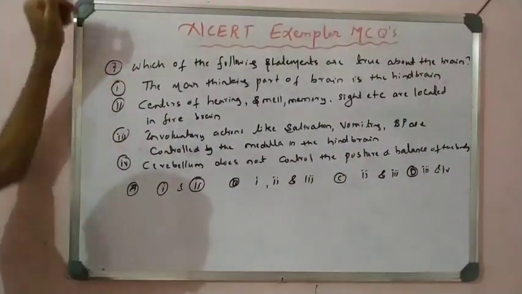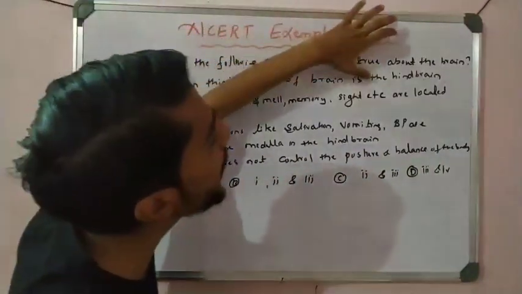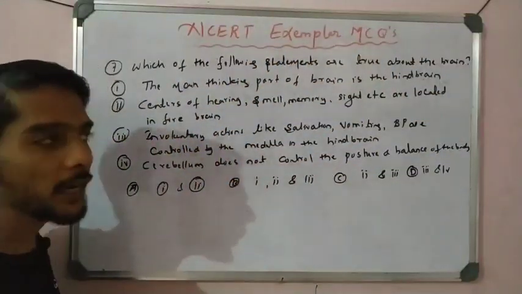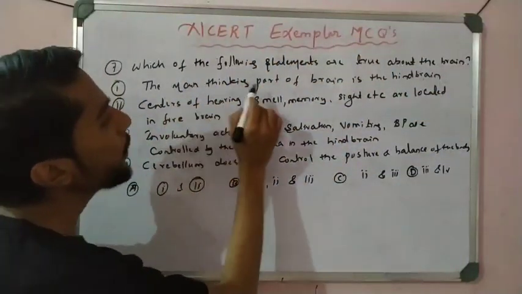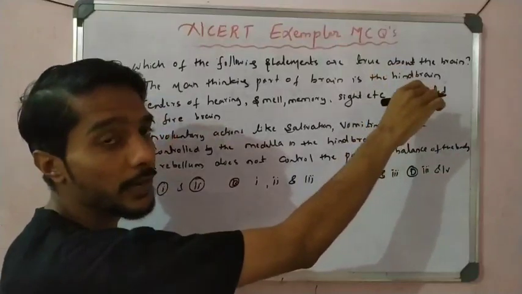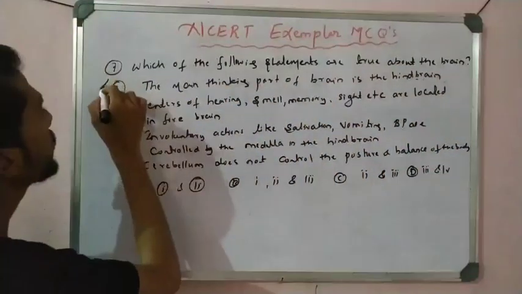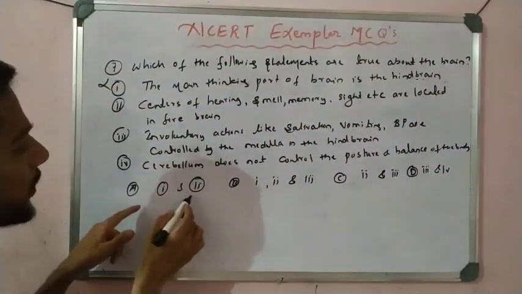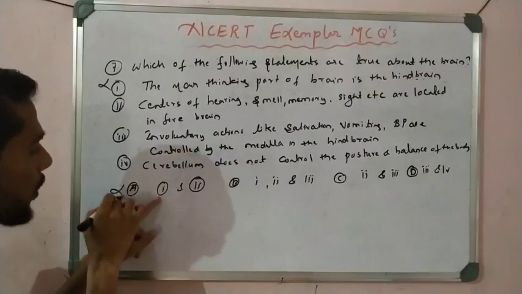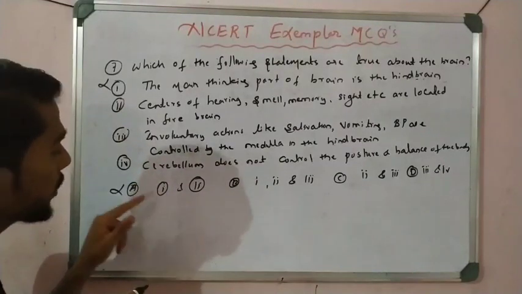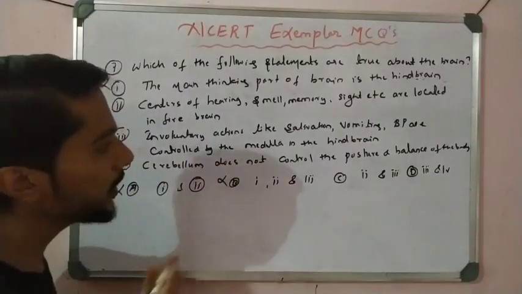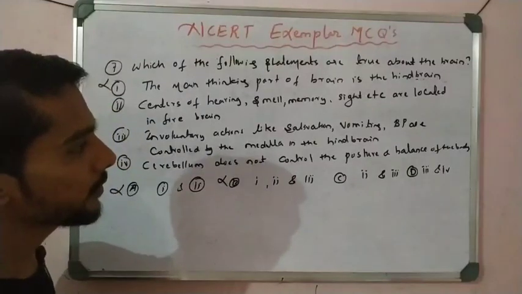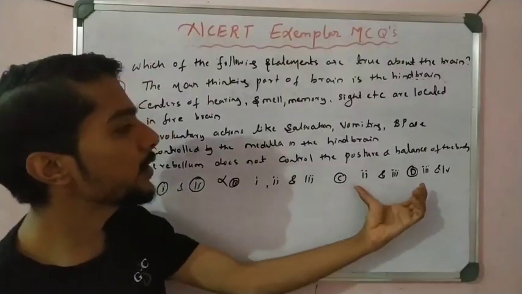See the first statement: the main thinking part of the brain is the hindbrain. No, right? We know that the main thinking part of the brain is the forebrain, so the hindbrain statement is wrong. Option A says 1 is correct, so it is wrong because statement 1 is wrong. So option B is also wrong. Now see option D and option C.